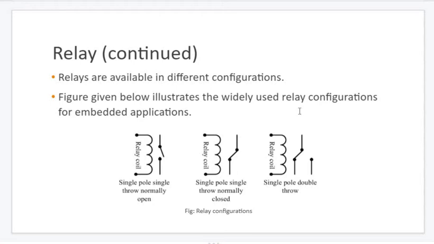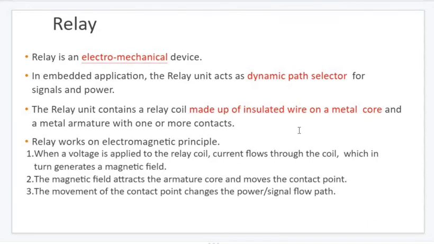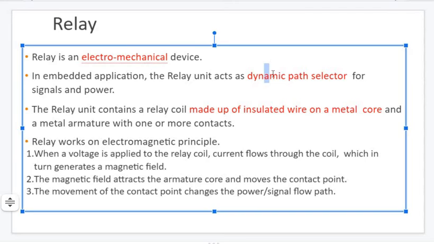Hope you can imagine a train exchanging tracks. What happens? The train will come, and whichever path is closed, it will move into that track. Whether the train goes through the left side or the right side depends on where the switch is. So it is to decide where the power should move for the next step.